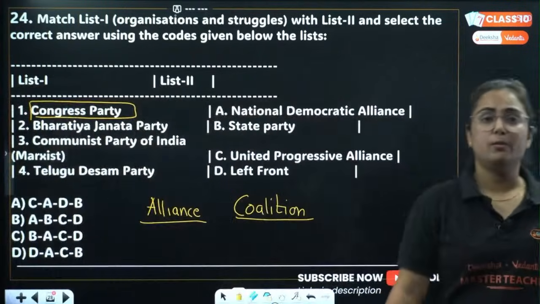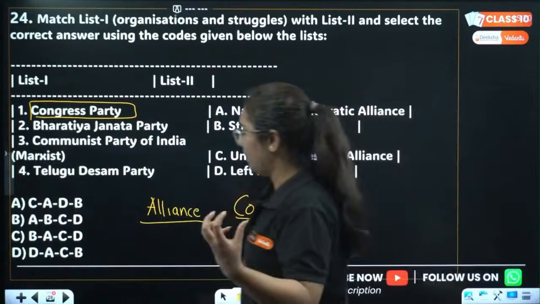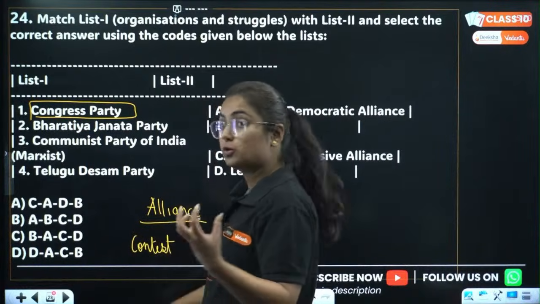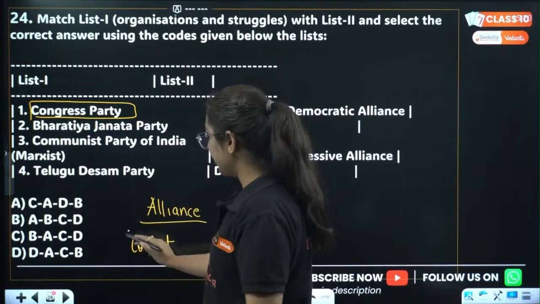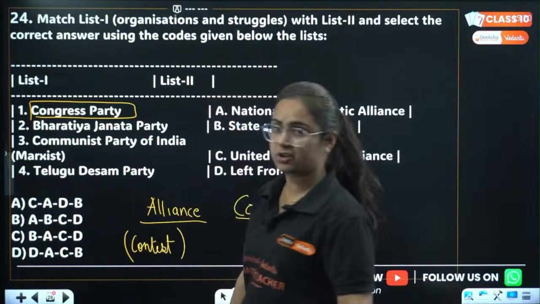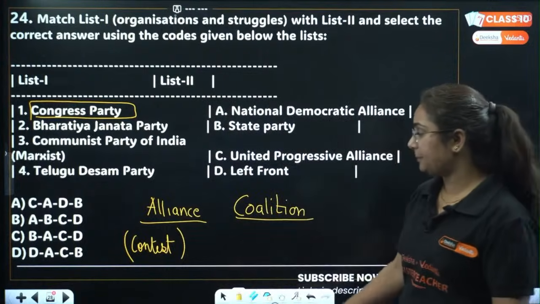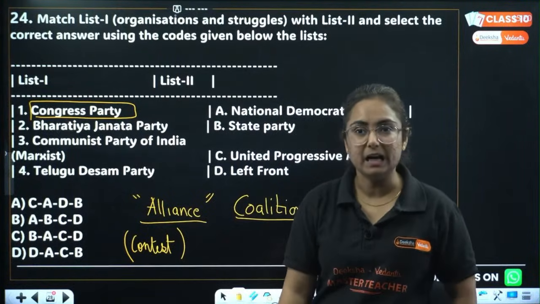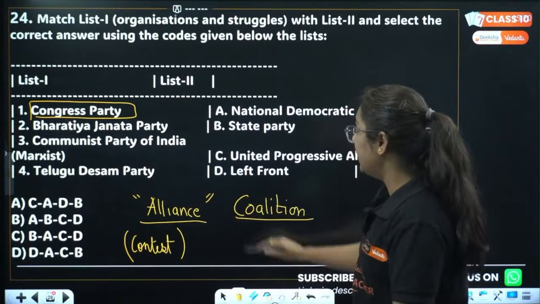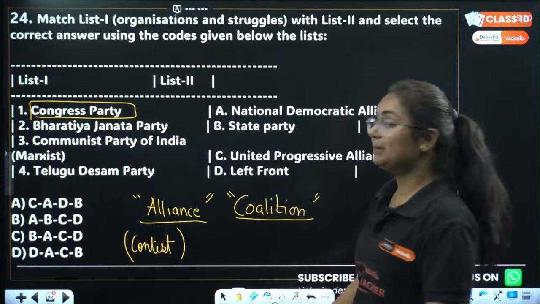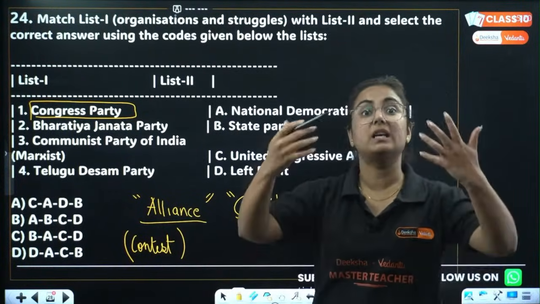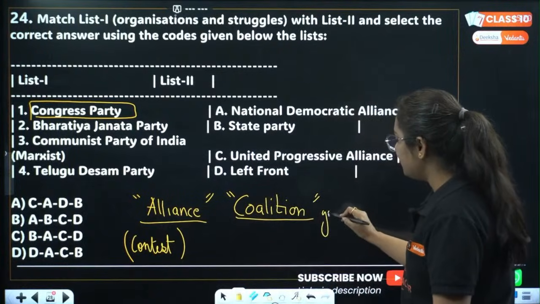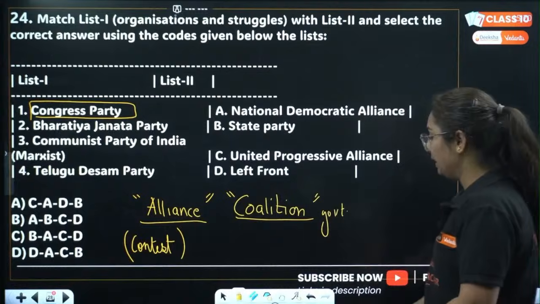We see that whenever two or more than two parties come together and make a group for contesting the election, then that is known as alliance. What is it known as, beta? It is known as alliance. But when two or more than two political parties come together to form the government, after they won the elections, that type of government is known as coalition government.